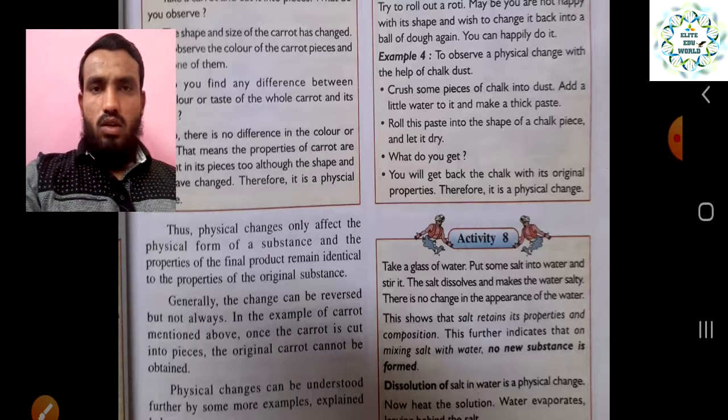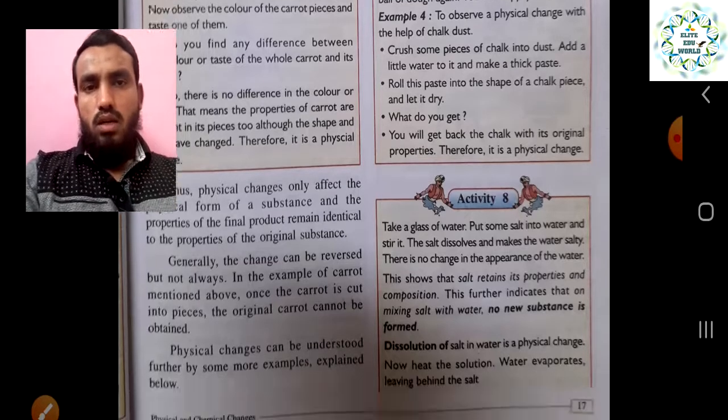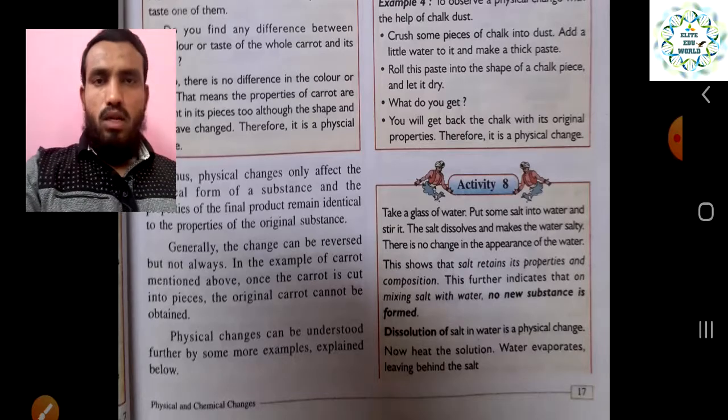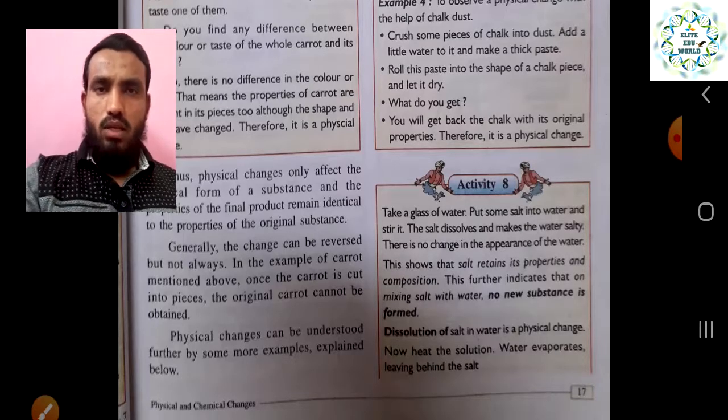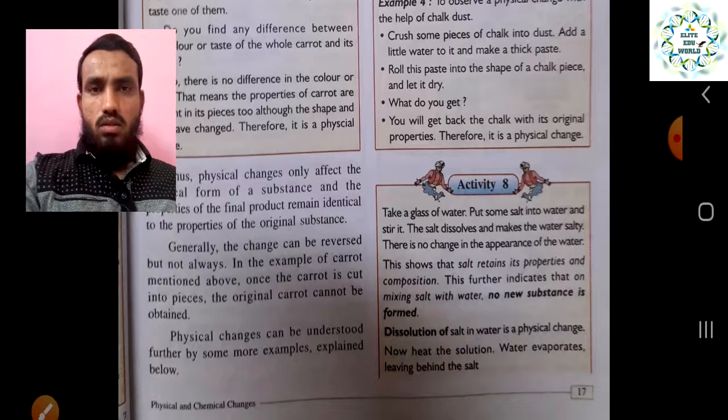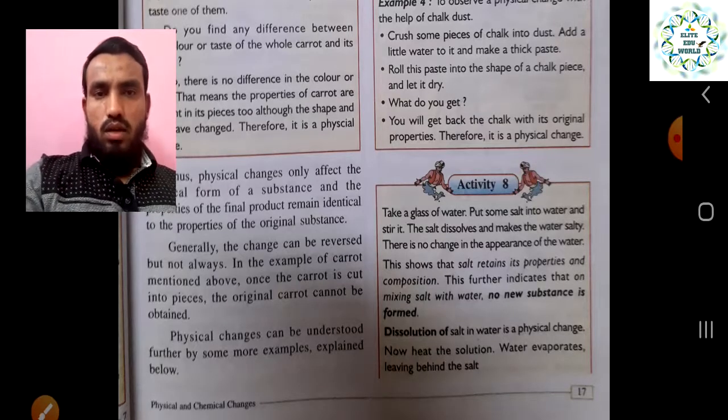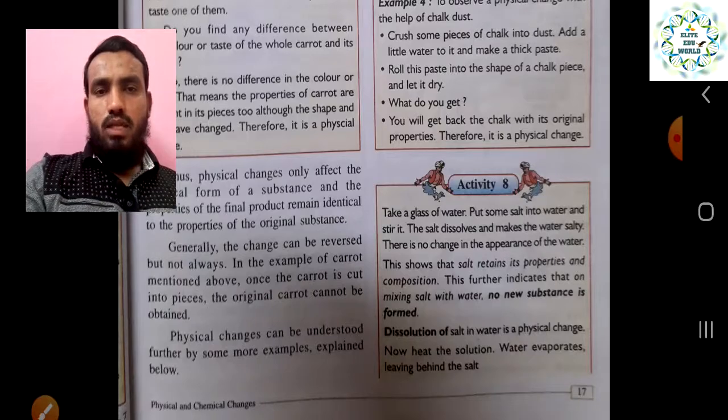In some cases you cannot reverse it, like in the example of the carrot mentioned above. Once the carrot is cut into pieces, you cannot make the original carrot again, but it still comes under the physical change. But many other changes can be reversed to the same as before. And physical changes can be understood further by some more examples explained below.